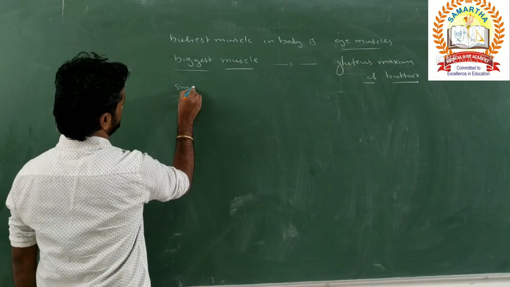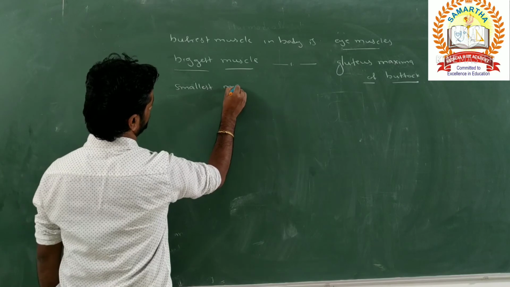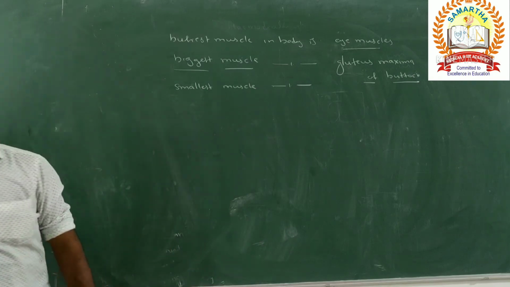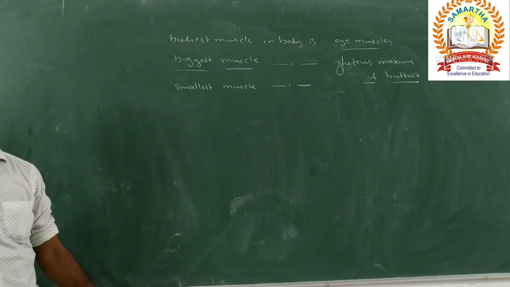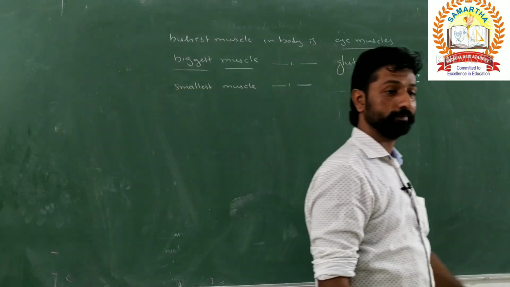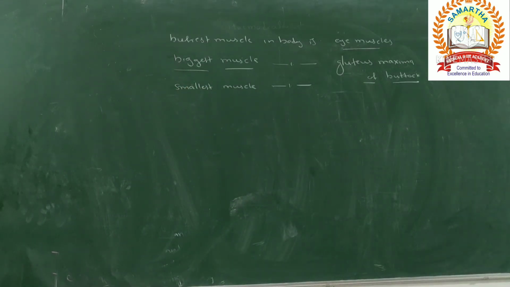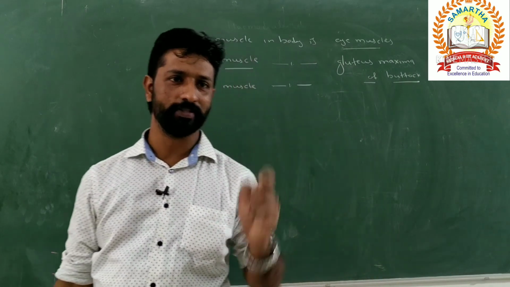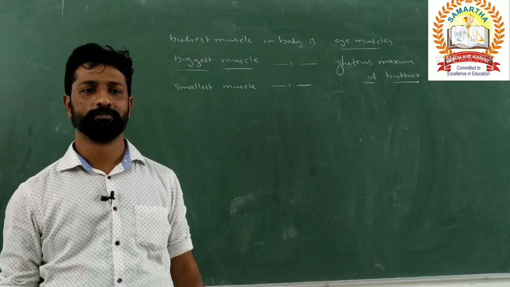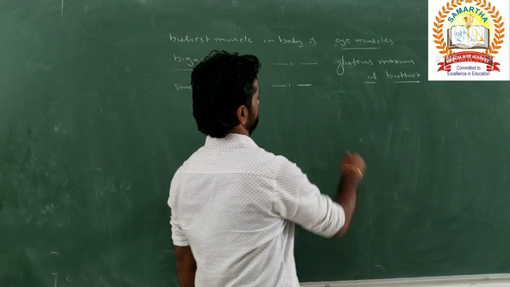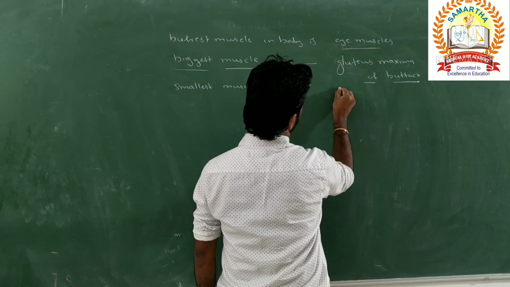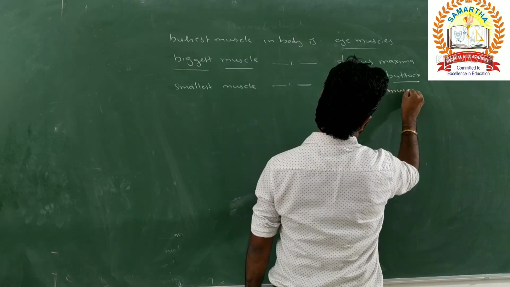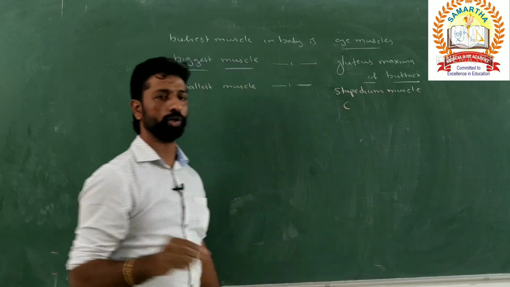What about the smallest muscle present in our body? In which organ will it be present? The smallest bone is present in the ear. What is the name of that bone? Stapes, right? Associated with that only, the smallest muscle is present. What is the name of that muscle? That is nothing but the stapedius muscle.